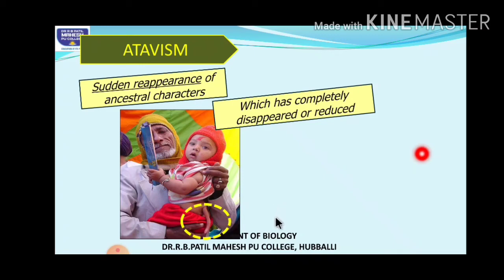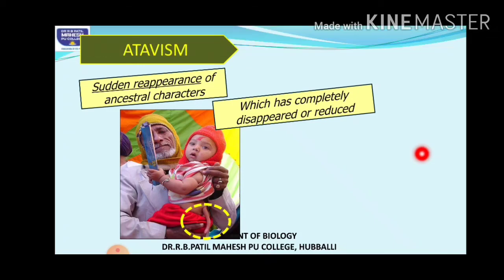Got it? Another example I can give you is dense body hair growth. You know, we say that we have come from apes, and our ancestors had bodies completely covered with fur. Slowly it reduced, and we have reduced hair growth on the body, right? Some humans may develop dense thick hair on the body. That also suggests atavism, that is, the appearance of an ancestral character.